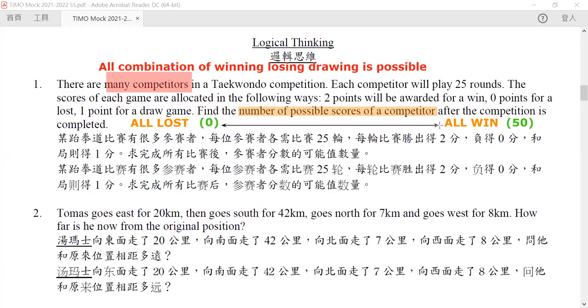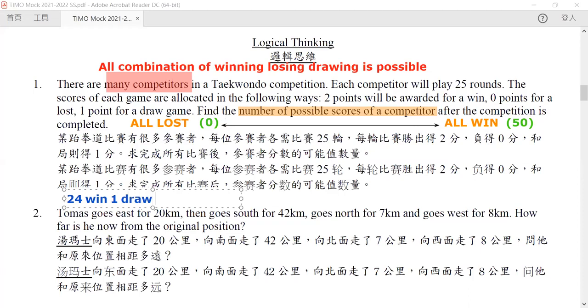Okay, so for this kind of question, sometimes it is impossible to get a certain score. But in this case, fortunately, it is not so, because from 0 points to 50 points, we can always think of a situation in which you can gain the points. For example, 50 is easy, 25 wins. Now, how about 49? Now, let me give you some examples. 49 is just 24 wins and 1 draw.